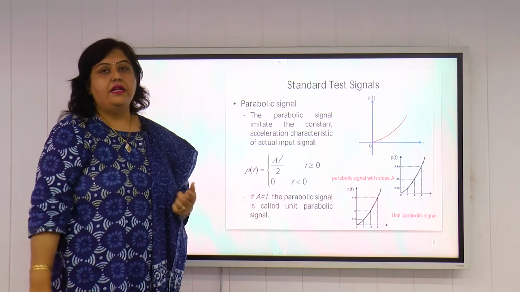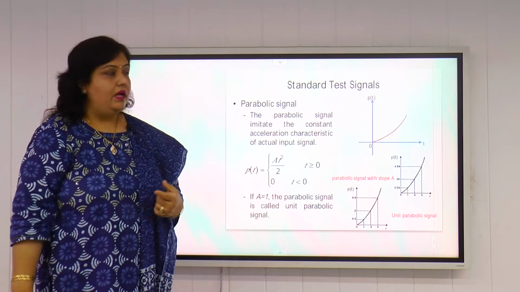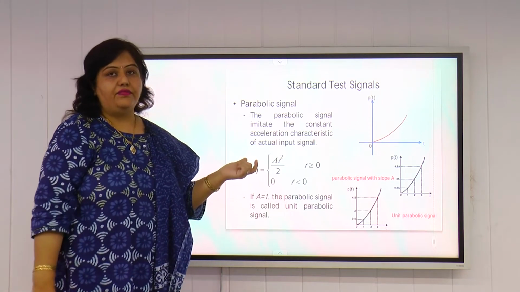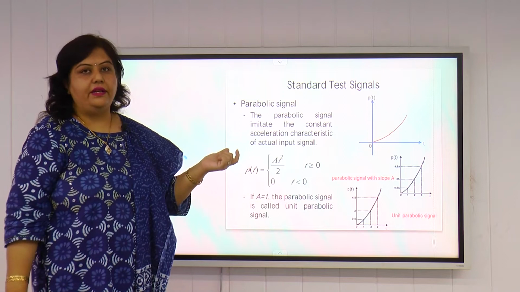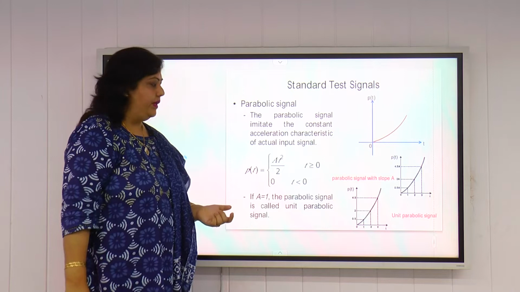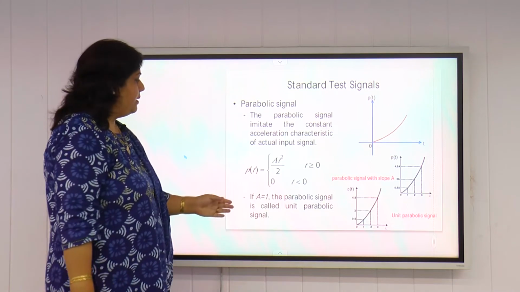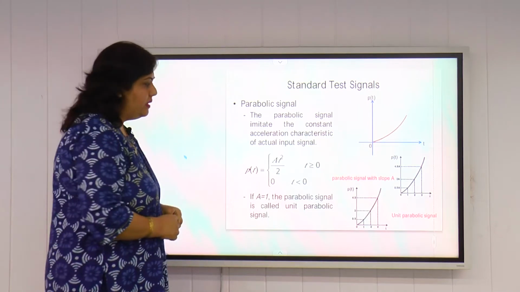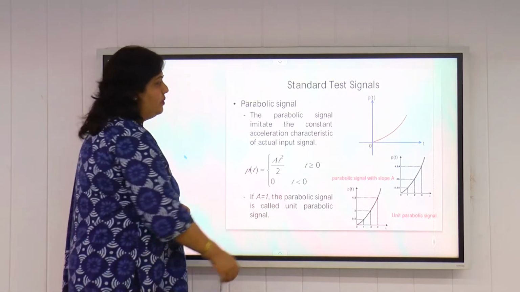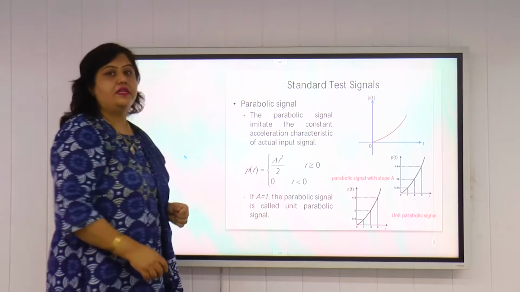We can take t square also as a parabolic signal. So At square by 2, if we take this, then if we differentiate it or if we integrate it, it will be a whole term. So we will take only At square by 2 here. If A is equal to 1, the parabolic signal is known as unit parabolic signal. So these are different types of parabolic signal based upon the values of A. So parabolic signal is a constant acceleration signal.